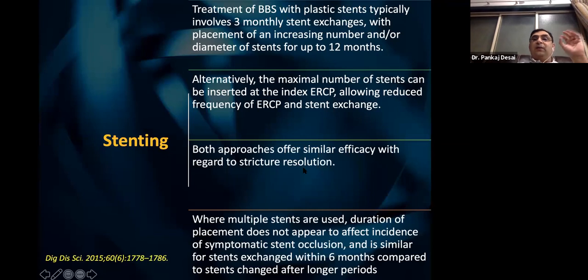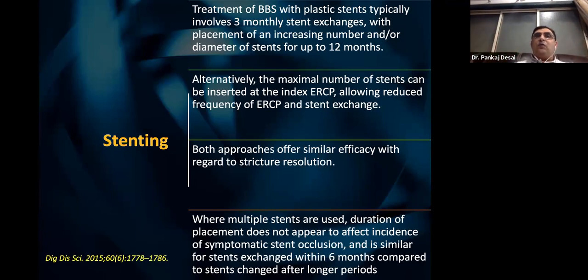Treatment of strictures with plastic stents typically involves 3 monthly exchanges with placement of an increasing number or diameter of stents. So what we usually do is every 3 months, if the patient's LFT is normal, and the patient doesn't have cholangitis, we don't remove the stent and exchange. What we do is we keep on adding stents at every 3 months till the patient has 4 or 5 stents, and then we keep the stents inside for 6 months and remove all the stents.